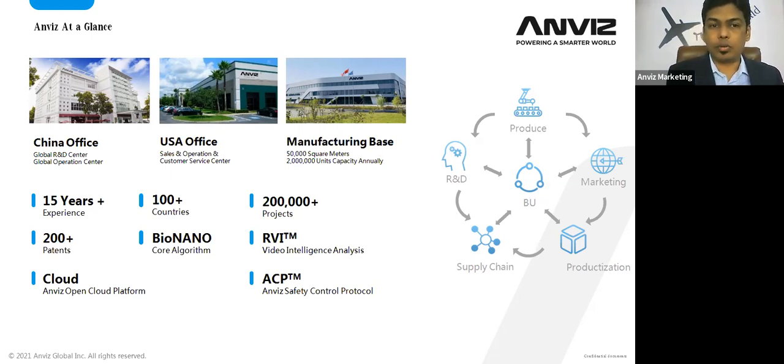We have already moved to a cloud platform as well. We have our own open cloud platform where we can integrate our devices with the cloud application, and customers can access the cloud application across the globe over the internet. Beyond that, we have integrations with a number of ACPs, that is access control protocols, which are designed for integrating Anviz devices with other manufacturers.